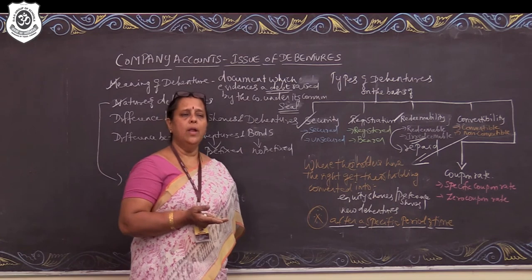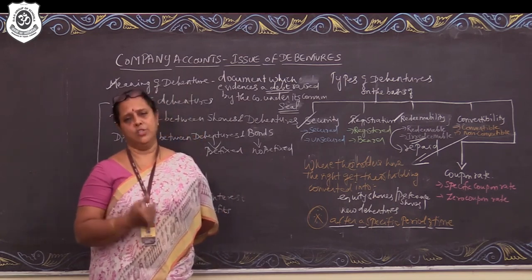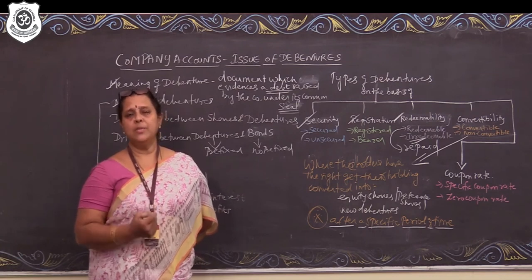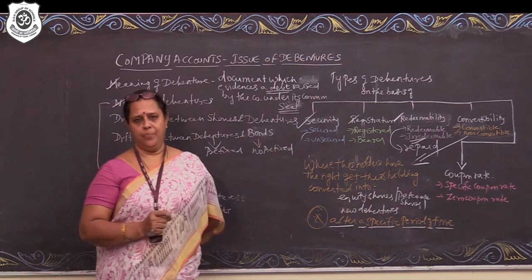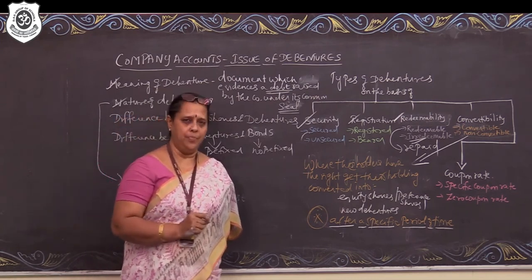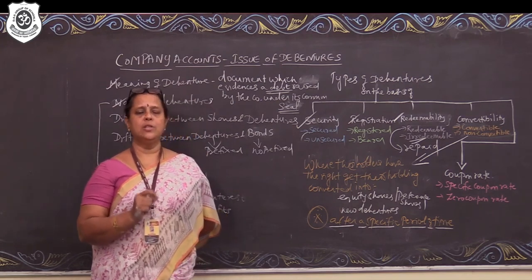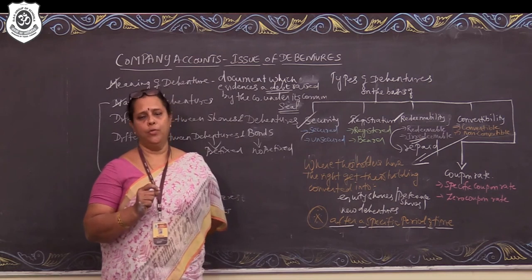Now you may wonder, why should the company issue debentures and later ask for conversion? Please remember, the debenture holders are the creditors of the company, wherein a prefixed rate of interest has to be paid by the company, which means the company's financial risk is always more when the company employs more borrowed funds.